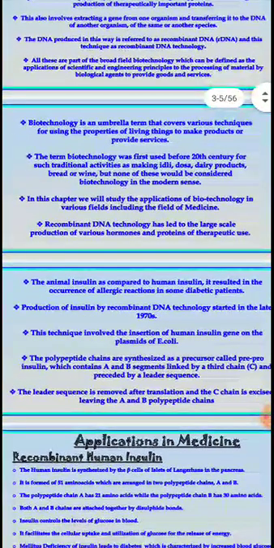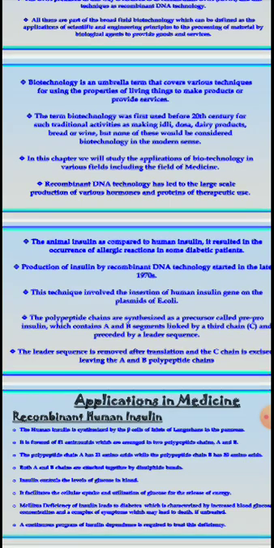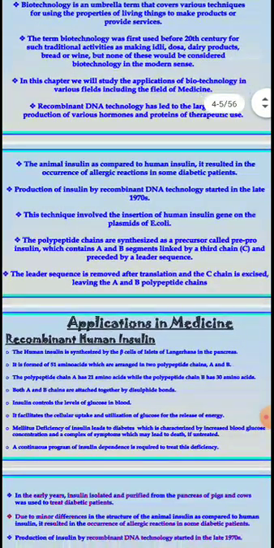In this chapter we will study the application of biotechnology in various fields, including the tremendous changes at the medicine level, the field of medicine only. Recombinant DNA technology has led to the large scale production of various hormones and proteins of therapeutic use. Animal insulin, as compared to human insulin, results in an allergic reaction in some diabetic patients. Production of insulin by recombinant DNA technology started in the late 1970s.